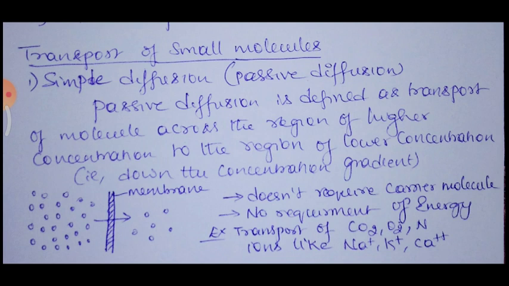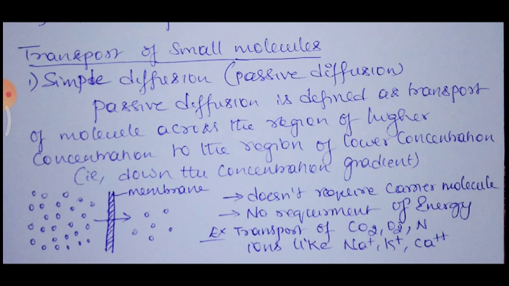In the bottom left corner you can see an illustration where the molecules on one side are in higher concentration and on the other side of the membrane there is a lower concentration, and the arrow mark shows the movement of the molecules from the higher concentration region to the lower concentration region through the membrane. So this is simple diffusion. It doesn't require energy or a carrier molecule. You can see here, it does not require any carrier molecule or energy.